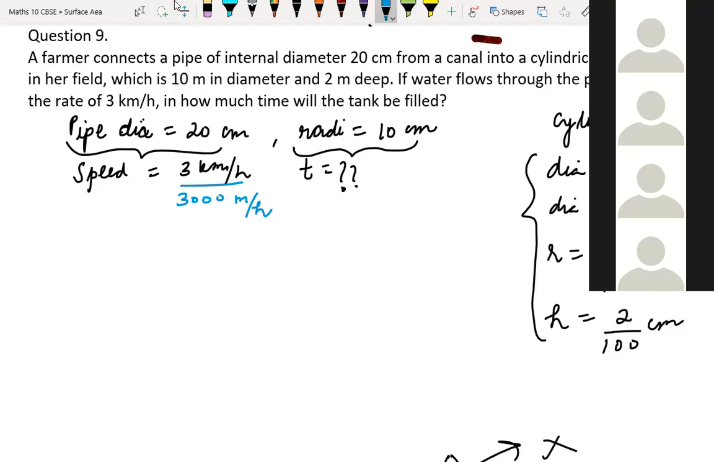And there is also a cylindrical tank which needs to be filled. So, sir, it has 10 meter in diameter. So what can we see? Its radius is 5 meters, and its height is 2 meters. Okay, I'm going to start this. Just try to understand, children. So first we can write here.